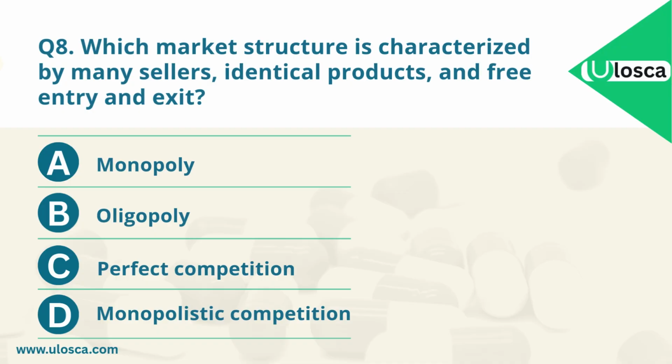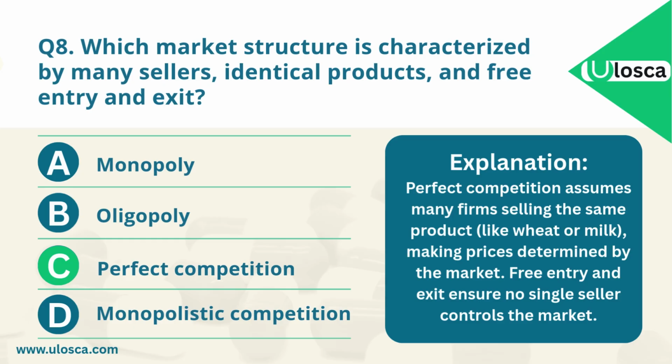The correct answer is C. Perfect competition. Explanation: perfect competition assumes many firms selling the same product, making prices determined by the market. Free entry and exit ensure no single seller controls the market.